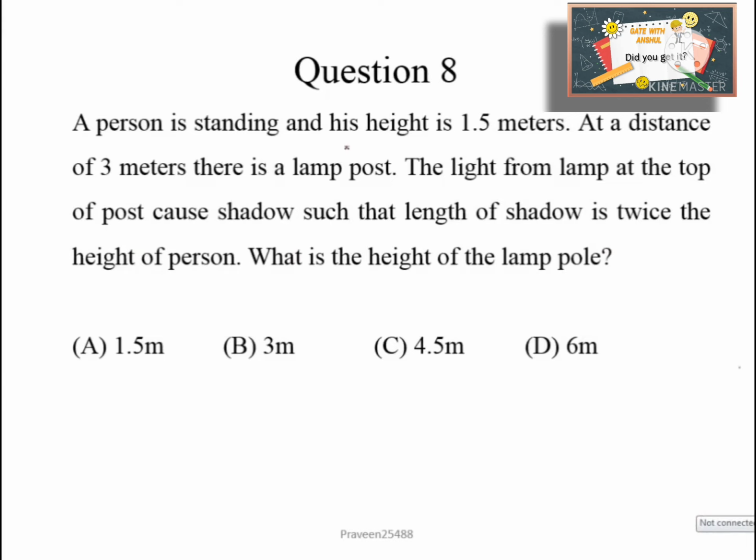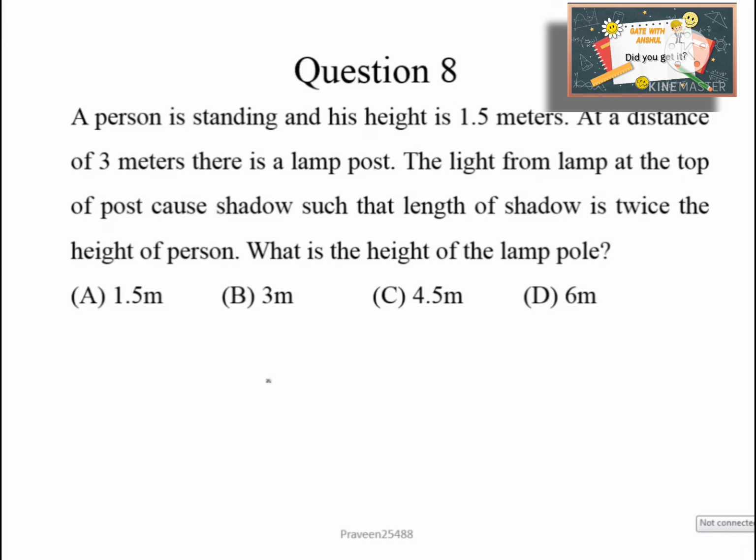Question number 8. A person is standing and his height is 1.5 meters. At a distance of 3 meters, there is a lamp post. The light from lamp at the top of post causes shadow such that length of shadow is twice the height of a person. What is the height of the lamp pole? So here height of the person is given, which is 1.5 meter. From the person at the distance of 3 meter there is a lamp post, and due to lamp at the top of the post a shadow of this person forms and its length is given, which is 3 meter.